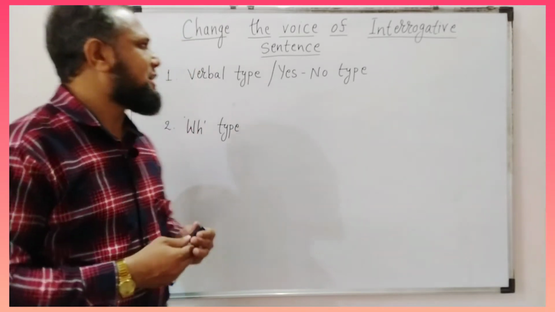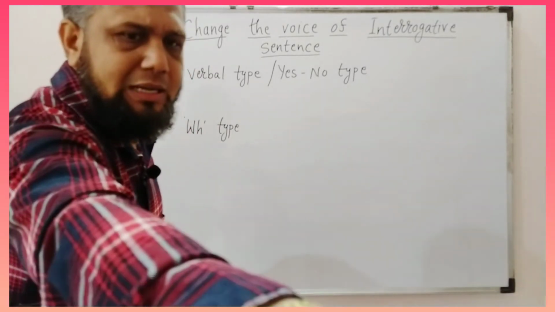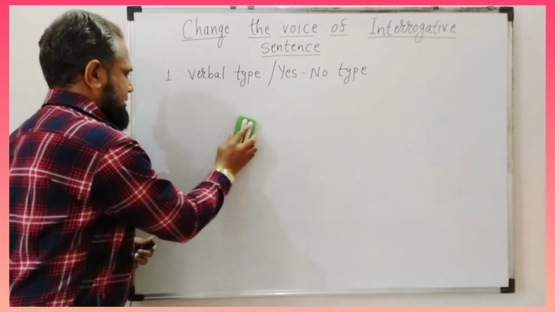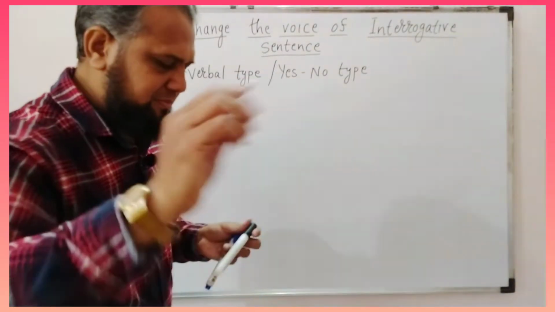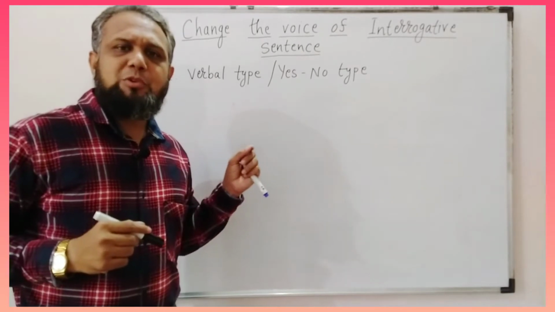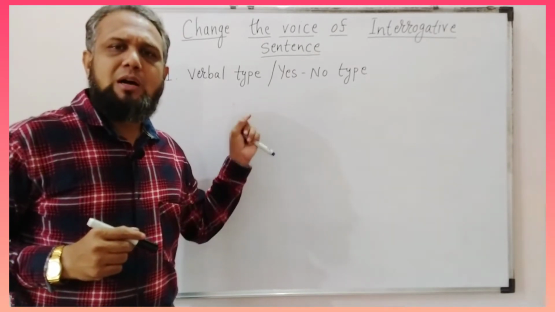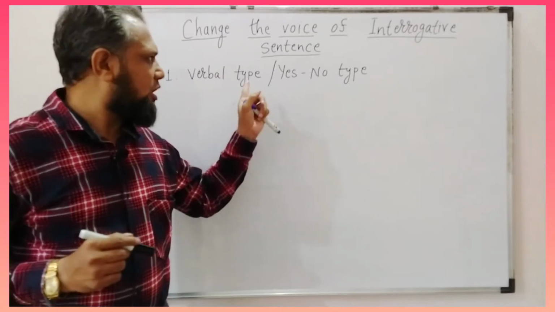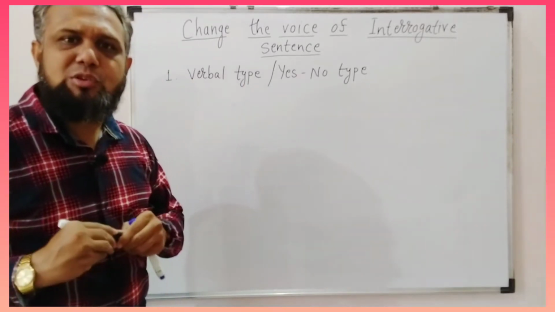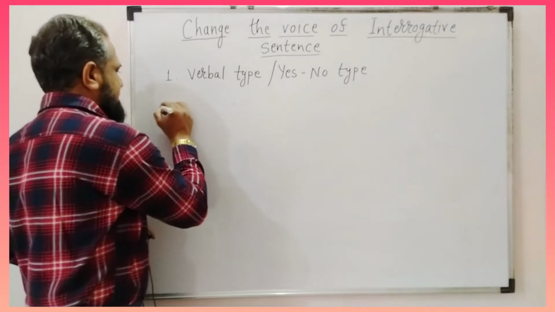So let us continue. Before proceeding further, we have to write down the formula of active and passive voice of verbal type or yes no type interrogative sentence.